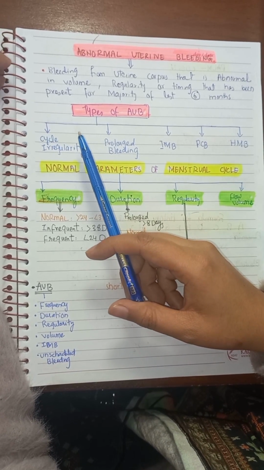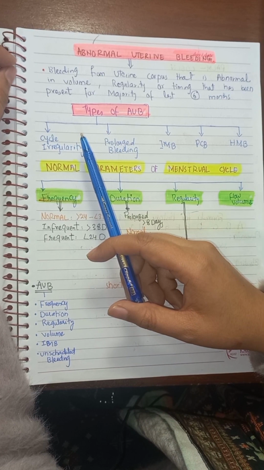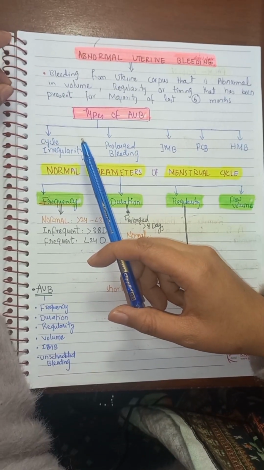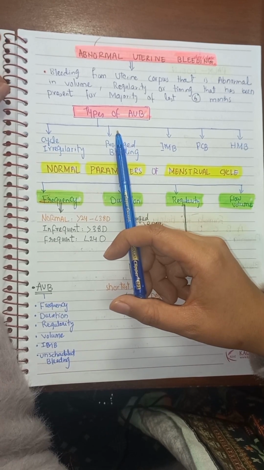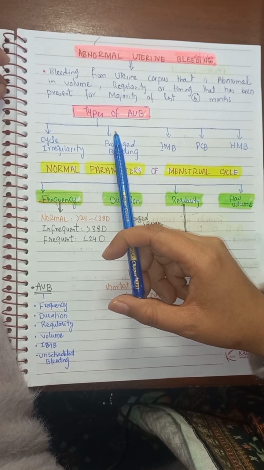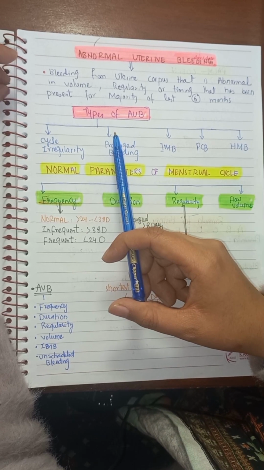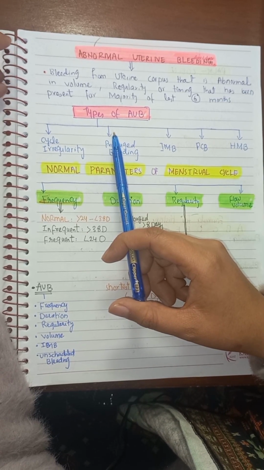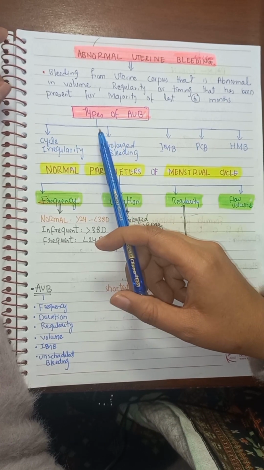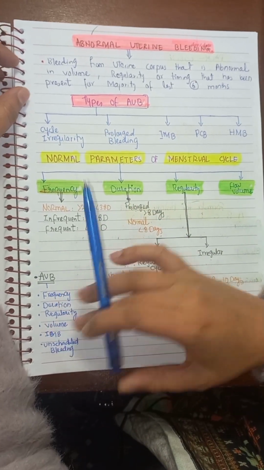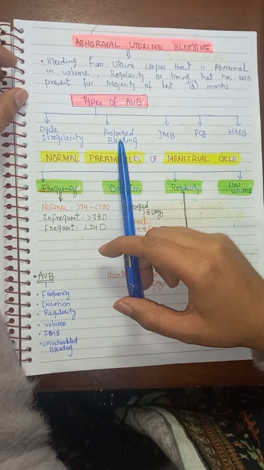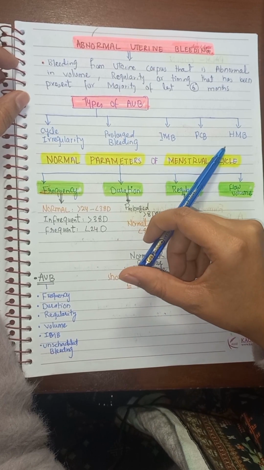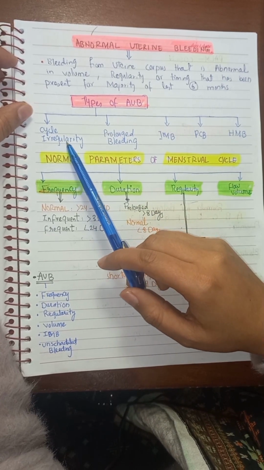Any abnormal bleeding from the uterine corpus that is abnormal in volume, regularity or timing, and that is present for the majority of the last 6 months or more is known as abnormal uterine bleeding. This is the definition of abnormal uterine bleeding, and it has replaced the old term, dysfunctional uterine bleeding. There are different types of abnormal uterine bleeding: prolonged bleeding, intermenstrual bleeding, postcoital bleeding, heavy menstrual bleeding, or any cycle irregularities.